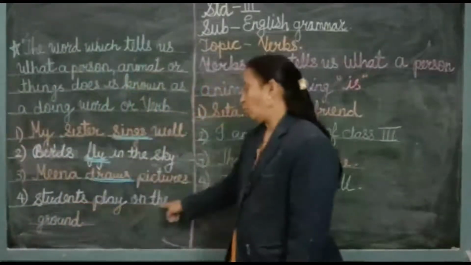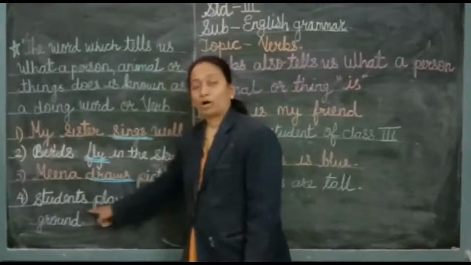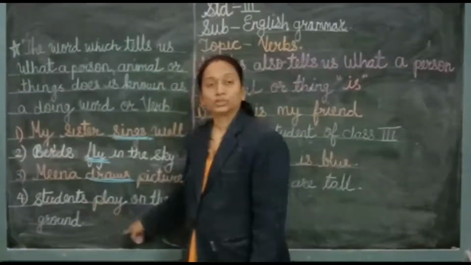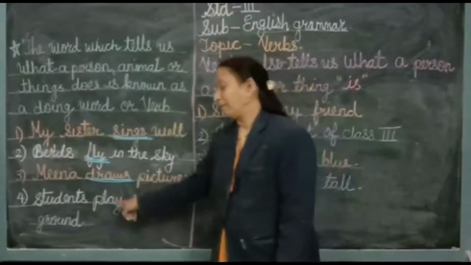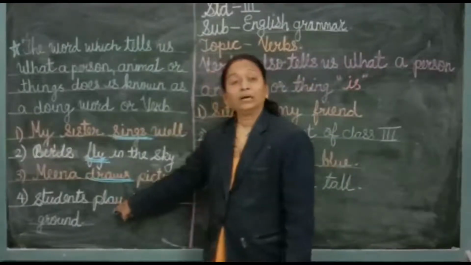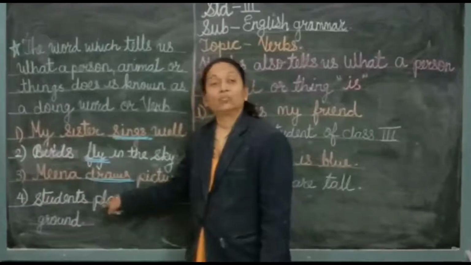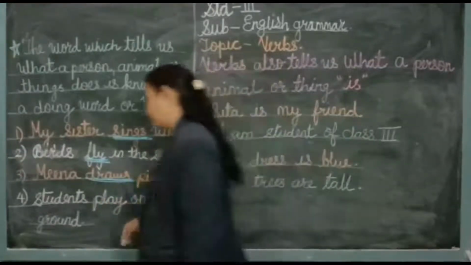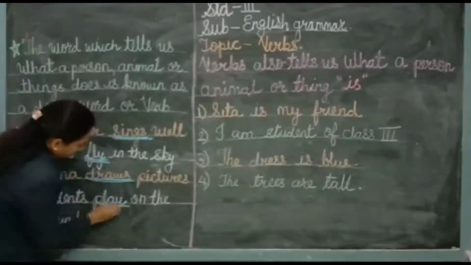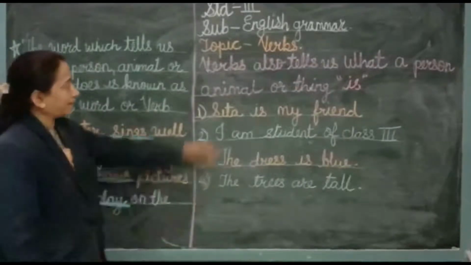Okay, now see the next one. Students play on the ground. So if anybody asks you what the students are doing, what do you tell? They are playing on the ground. So this word play tells us what the students are doing on the ground. So this play word is the verb in this sentence. Now see the next part.